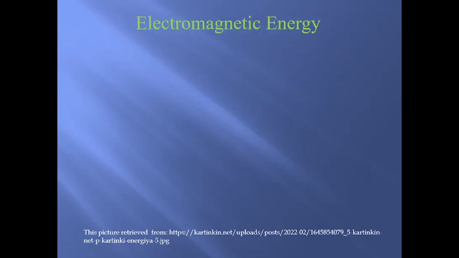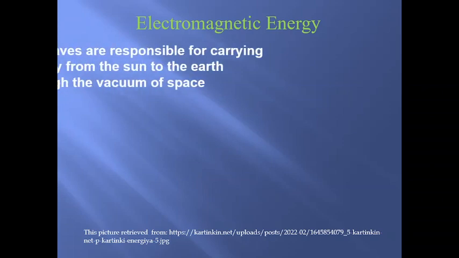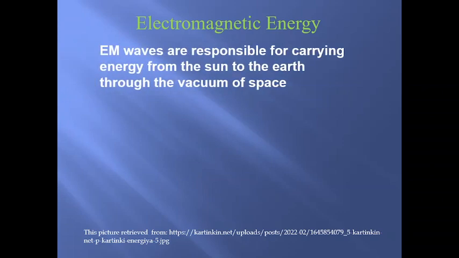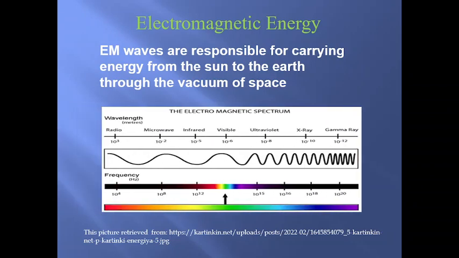Let's talk about electromagnetic energy a little bit deeper. EM waves are responsible for carrying energy from the sun to the earth through the vacuum of space. And also, this is our picture and example, the electromagnetic spectrum. It's really interesting. From the left side, we have low energy, and from the right side, at the top of our picture, we have high energy.